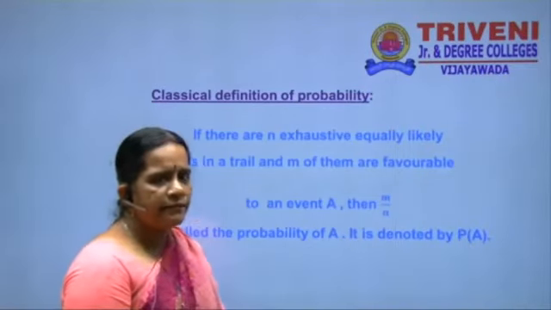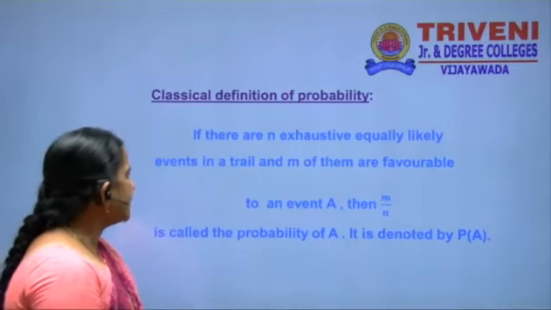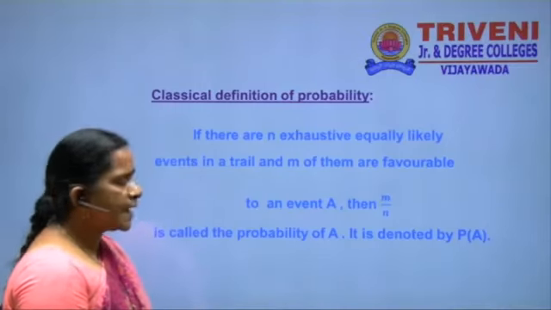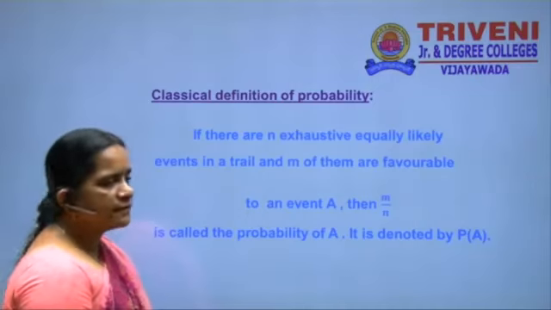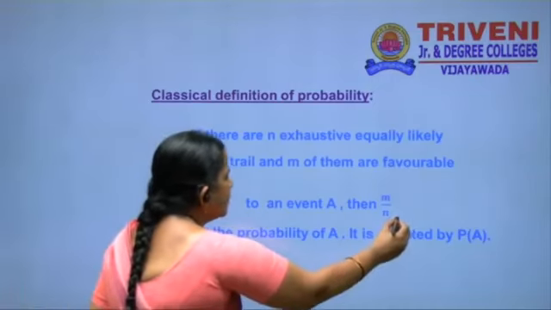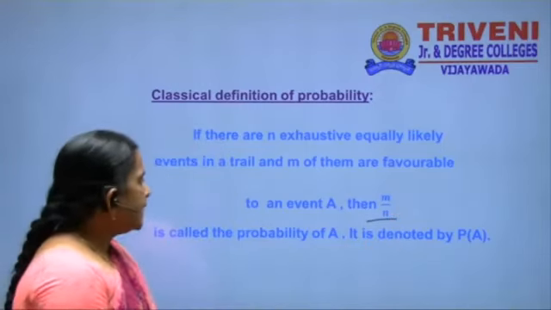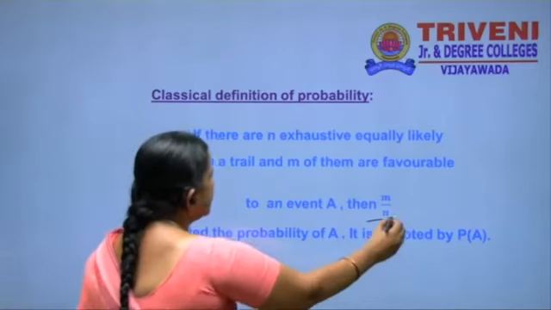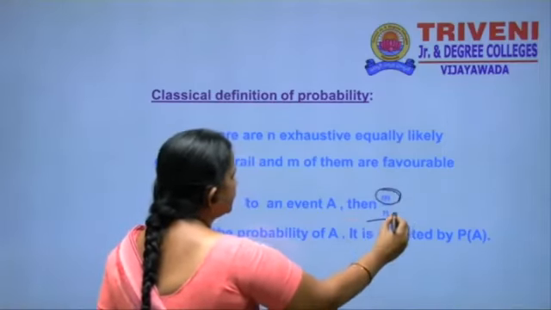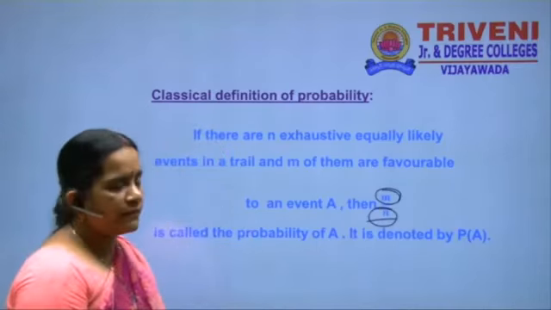Next, the classical definition of probability. If there are n exhaustive, equally likely events in a trial, and m of them are the favorable chances for the event A, then m by n is called the probability of A. This is denoted by P of A. Here m is the number of favorable cases and n is the number of exhaustive equally likely events.